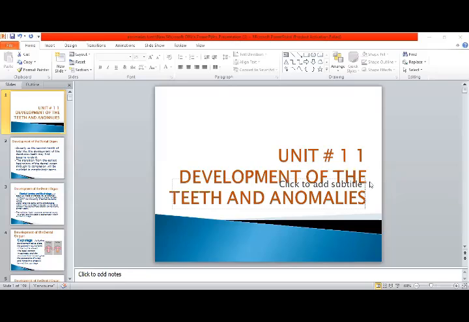Assalamualaikum. We start tooth morphology, last unit, Unit 11: development of the teeth and anomalies.